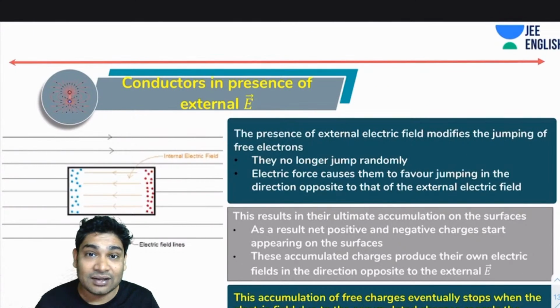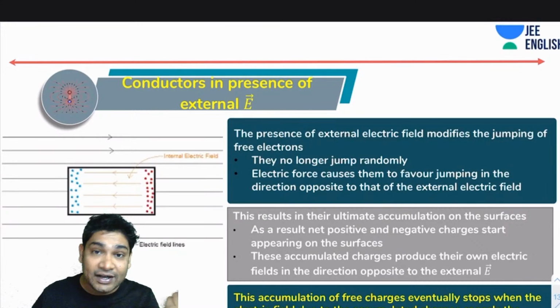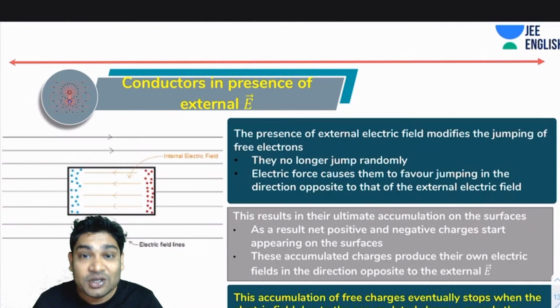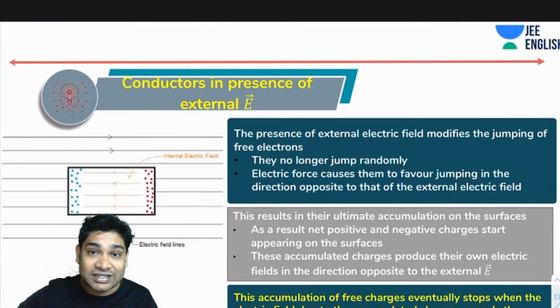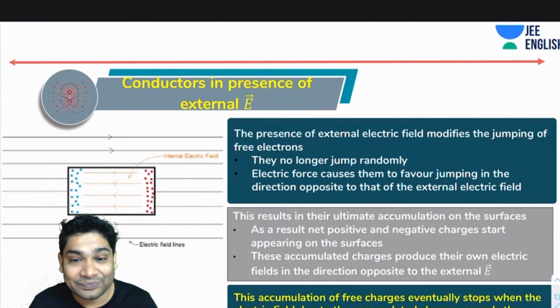So I hope you guys got that. Along with the neighboring nucleus pulling the electron, the electric field is also pushing it towards the left. So if I see that 10 electrons jumped, out of 10 almost 7 would have jumped in the left hand side direction.